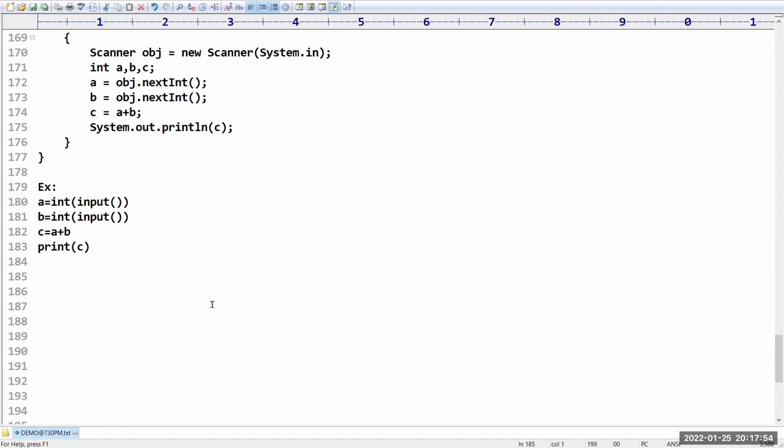In C++, what is the double greater than symbol? It is called the extraction operator, which is used to read data. And the double less than symbol is called the insertion operator, which is used to write the data on the console. These are the operators.